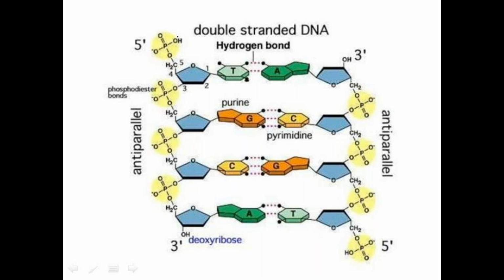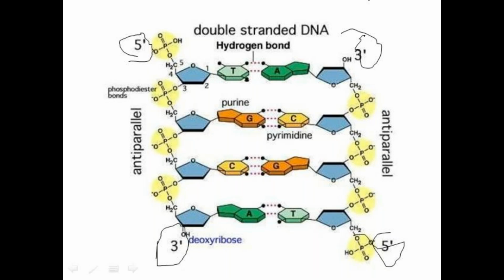Double-stranded DNA. Here, two strands are present, and one strand runs in 5' to 3' direction, and another strand runs in 3' to 5' direction. That is, anti-parallel strands are present in double-stranded DNA. Understood, ma?